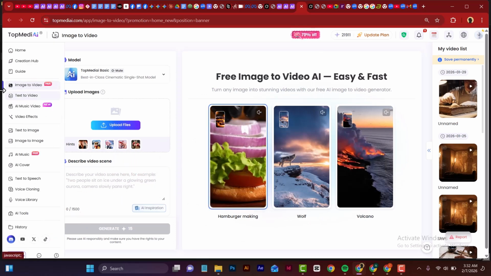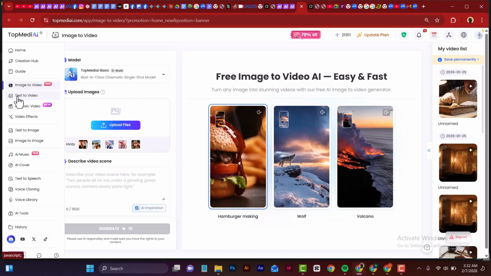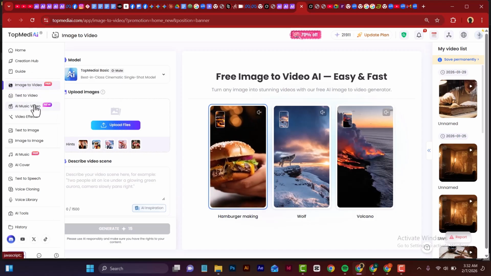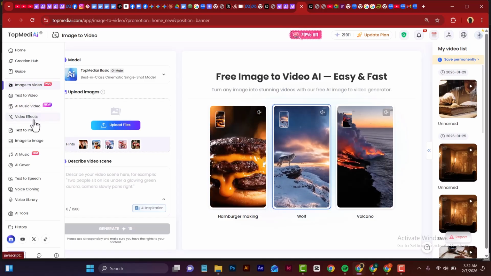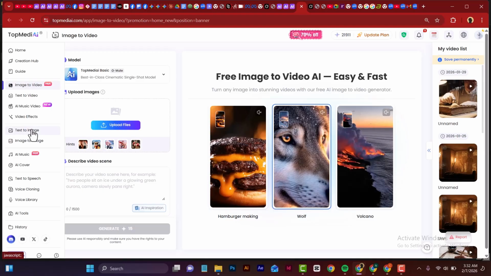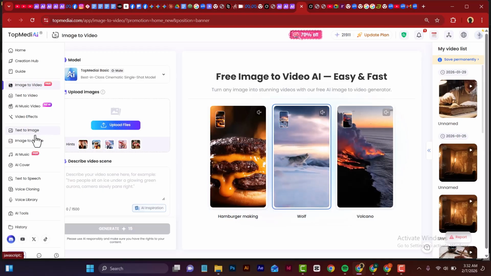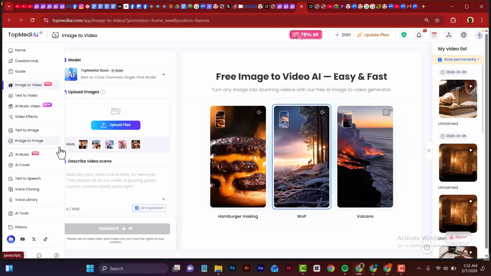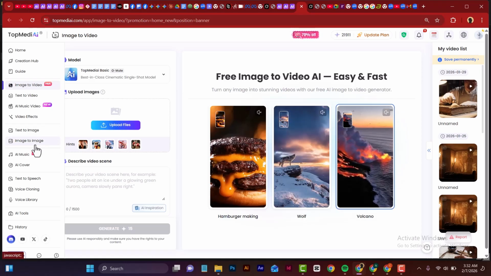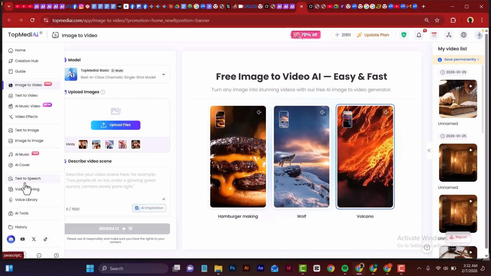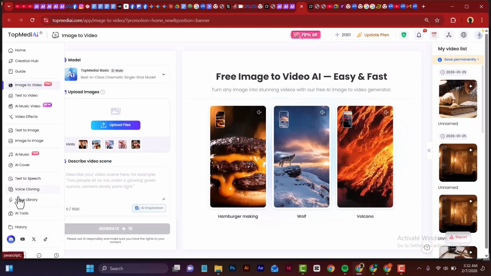So you can also create text to video. You can type in a prompt and then it gives you a video. You can generate AI music video. You can do AI video effects. You can do text to images. So you put in a prompt and it gives you an image. You can do image to image. You turn one image to another, maybe a zoom in shot of it. And then you can generate AI music cover. And then you can also generate text to speech. You can do voice cloning, voice library.